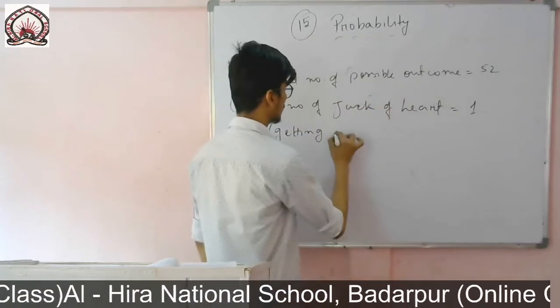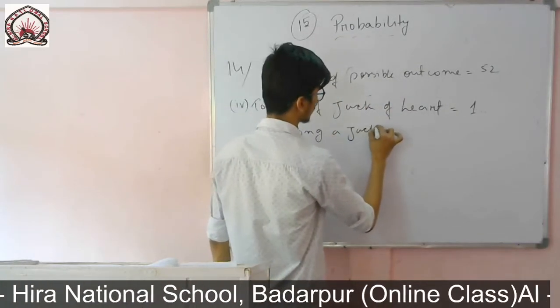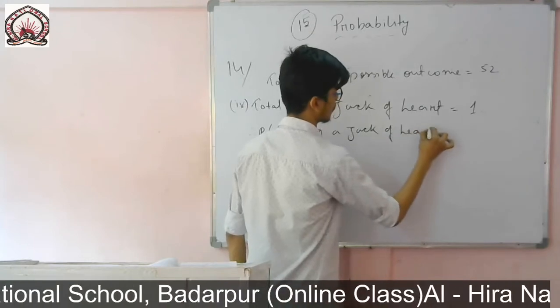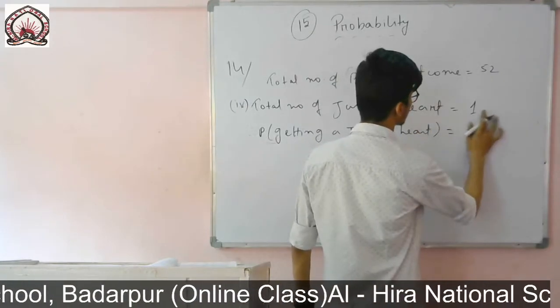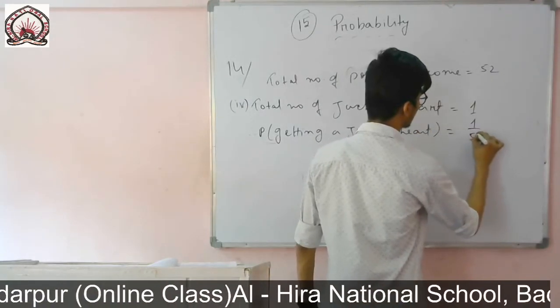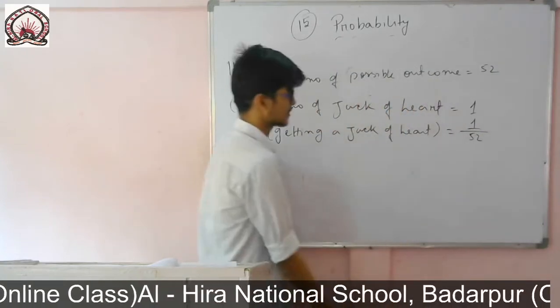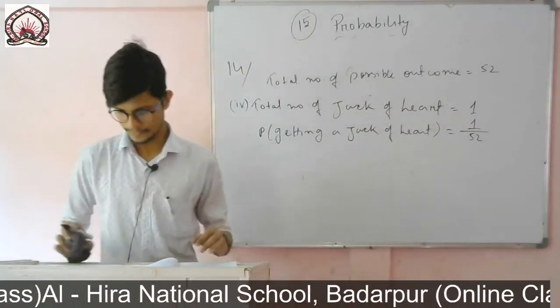So probability of getting a jack of heart, this is our favorable outcome, divided by total possible outcome. So the answer is 1 by 52.